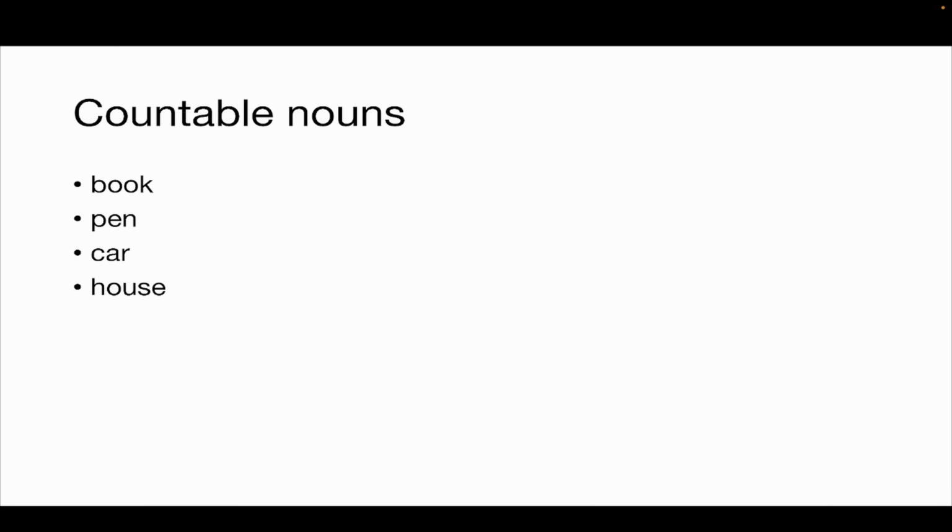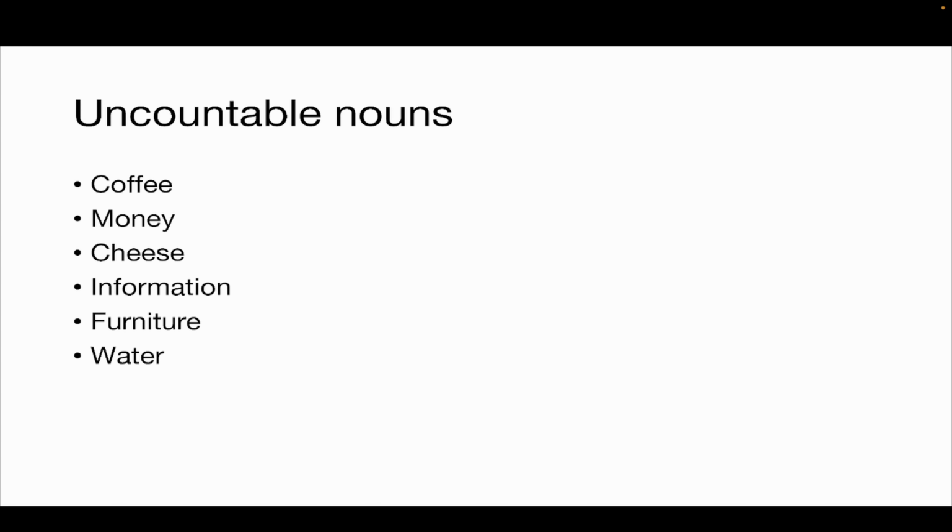Now, countable nouns are the ones that can be counted. So book, pen, car, house, you name it. So these can be numbered, counted, and for that reason you also have ordinals, right? Ordinals are the ones that come in order, like first, second, third. So those are also kind of countable nouns, right? So uncountable nouns are the ones that are still concrete nouns, but they cannot be counted, like 1, 2, 3.